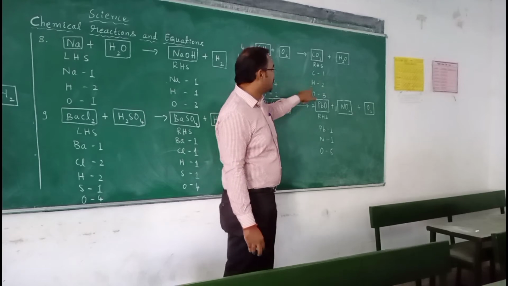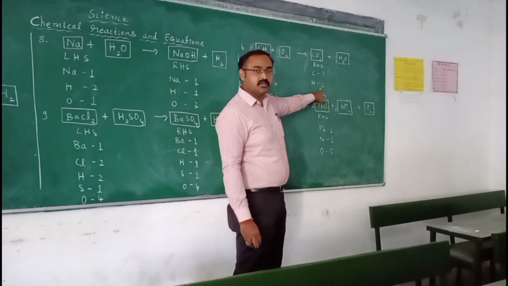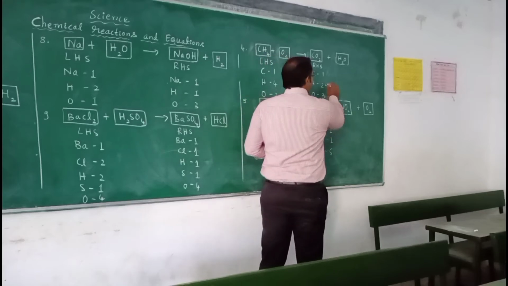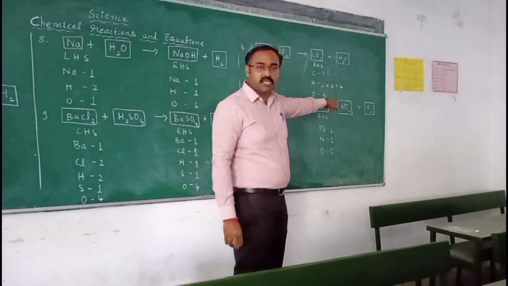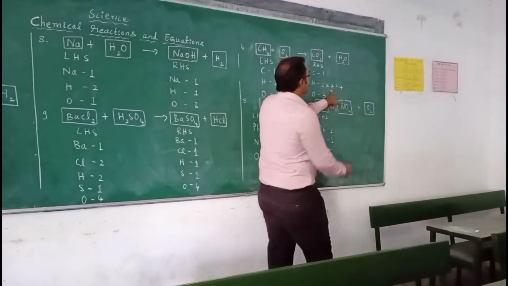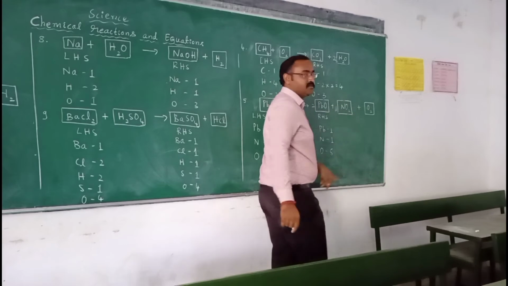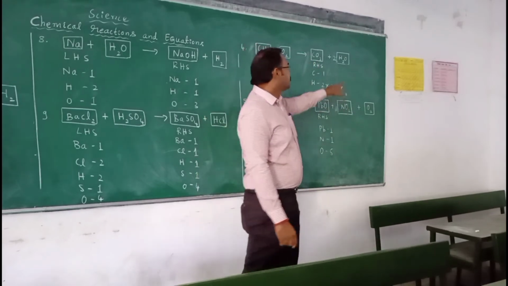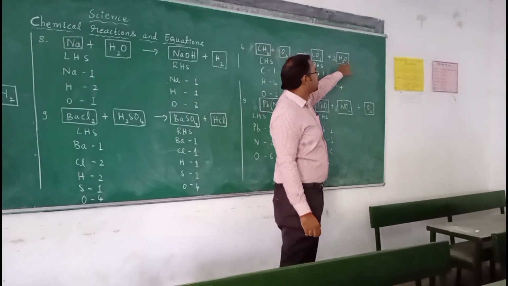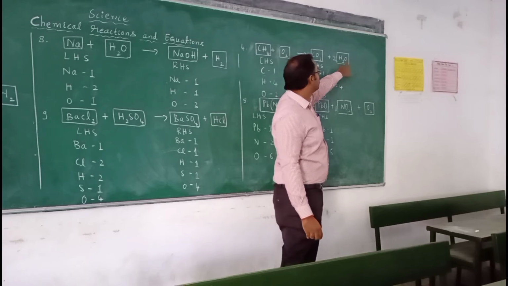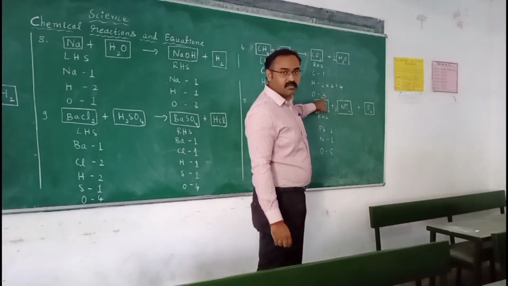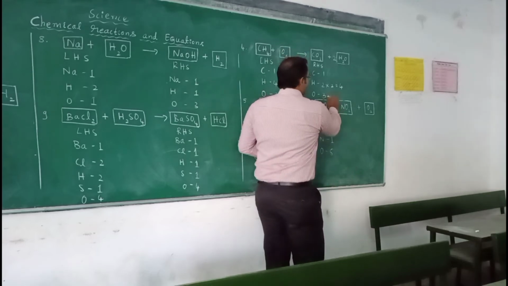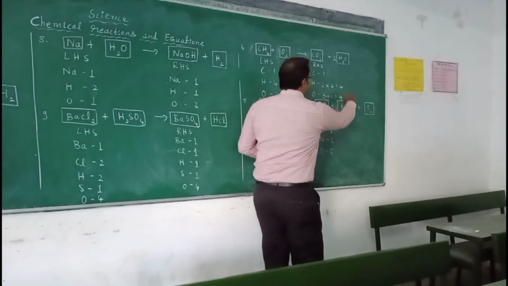So hydrogen is 4 here, 2 here. We can easily make hydrogen 4 by multiplying it with 2. So hydrogen becomes 4 now. You have multiplied the coefficient by 2 here. When it is multiplied, oxygen is also multiplied, so oxygen becomes 2 plus 2, 4. Before multiplying we had 3 oxygen atoms, so now 1 is added, and it has become 4.